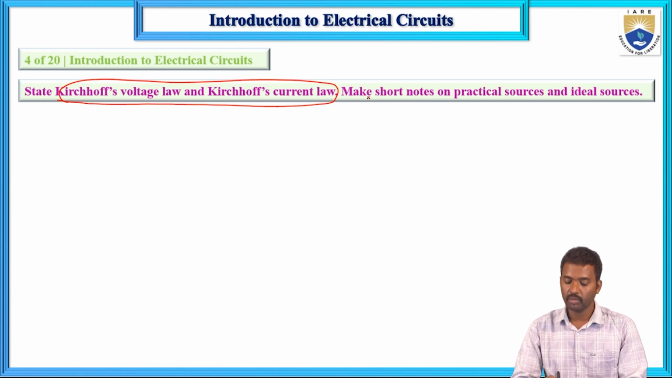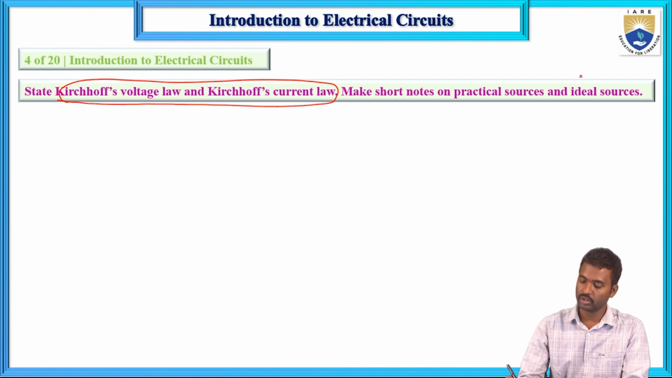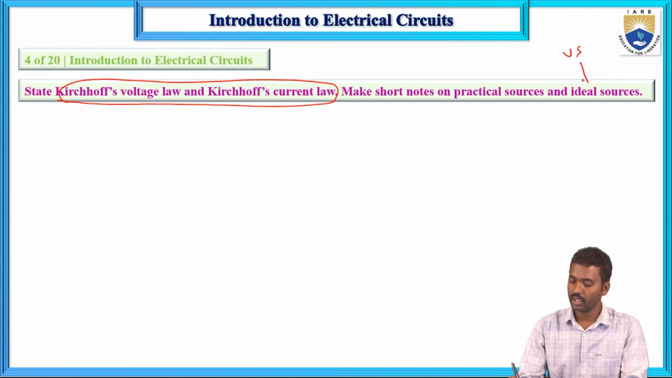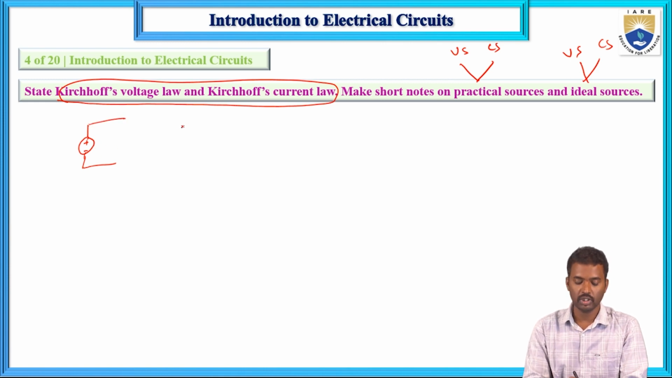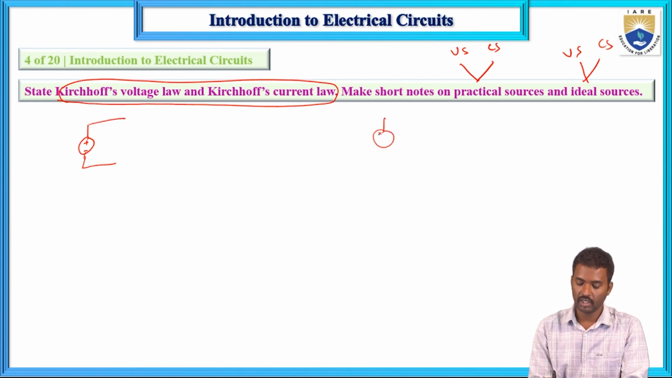Now make short notes on practical sources and ideal sources. Here, what are the ideal sources? Ideal voltage source and ideal current source, practical voltage source and practical current source. Suppose this one is the voltage source with plus and minus. This is the ideal voltage source, and this one is the ideal current source.